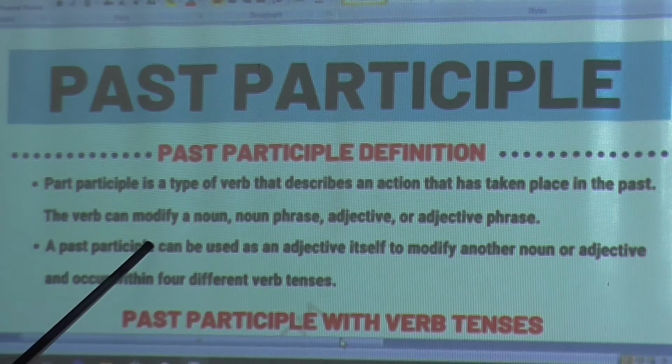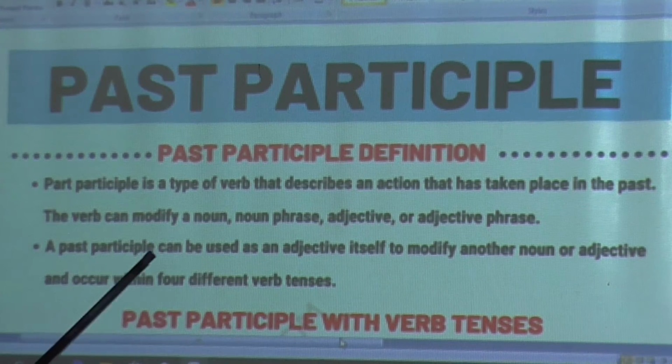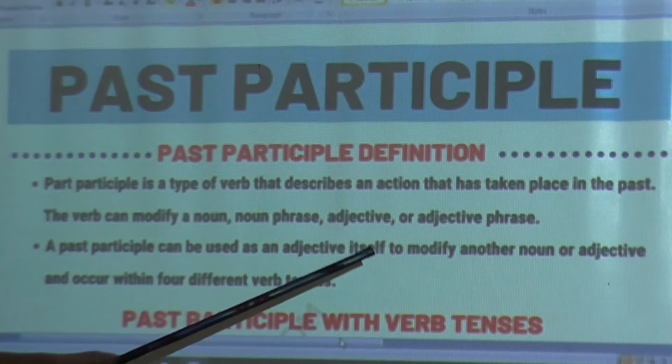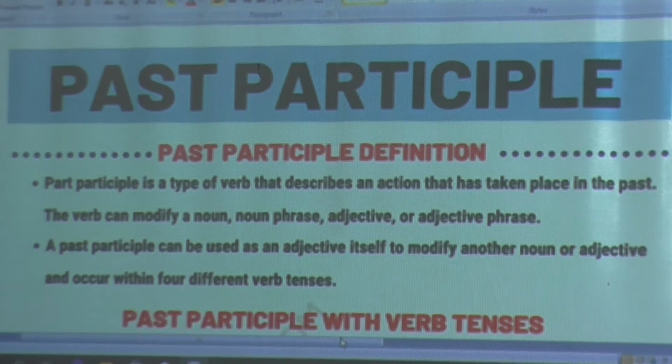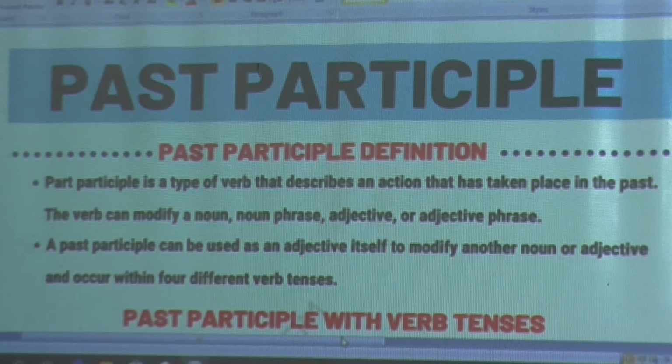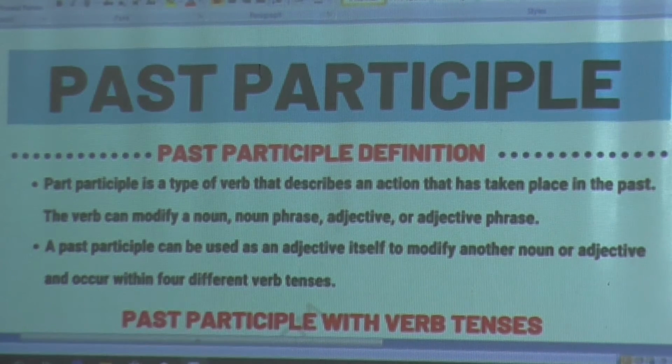So the verb can modify a noun, noun phrase, adjective or adjective phrase. Past participle can be used as an adjective itself to modify another noun or adjective and occur within 4 different verb tenses. Now, we will go through the tenses. You will understand at that time that there are 4 different verb tenses and the participle will be added in those tenses also. Understood? And participle always works like an adjective in the sentence. It is very, very important to know the present participle and the past participle to write the sentence properly.